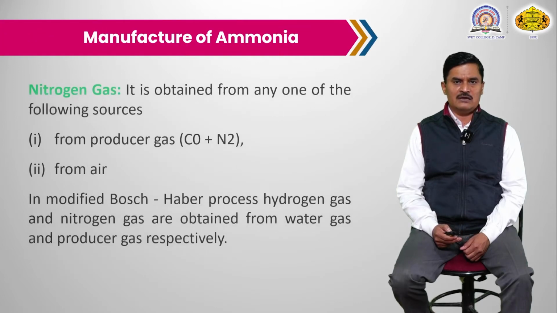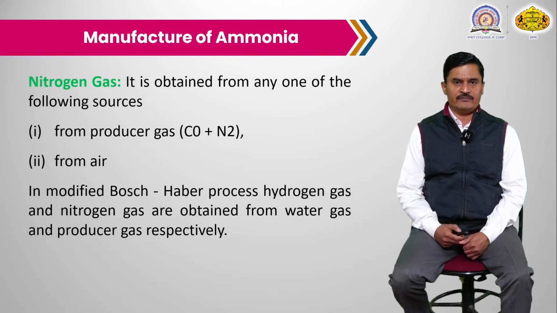And the second raw material is the nitrogen gas. The major source of nitrogen gas is from the air. Another source of nitrogen gas is producer gas. Producer gas means carbon monoxide and nitrogen. In the modified Haber-Bosch process, hydrogen gas and nitrogen gas are obtained from water gas and producer gas. Water gas means carbon monoxide plus hydrogen, and producer gas means carbon monoxide and nitrogen.